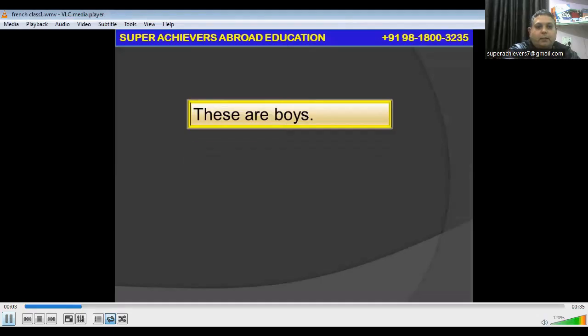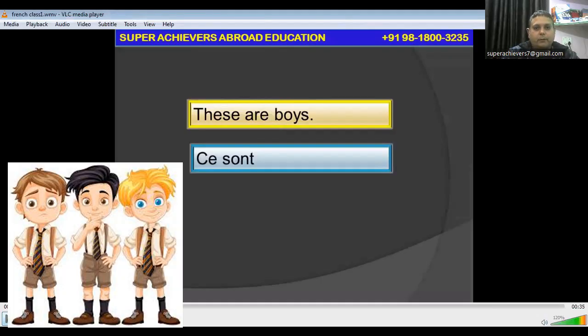Next sentence is these are boys. Ce sont des garçons. Ce sont means these are. Sont means are. Des garçons. These are boys. Ce sont des garçons. Garçons means boys.